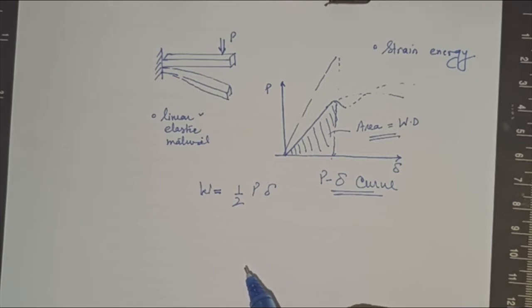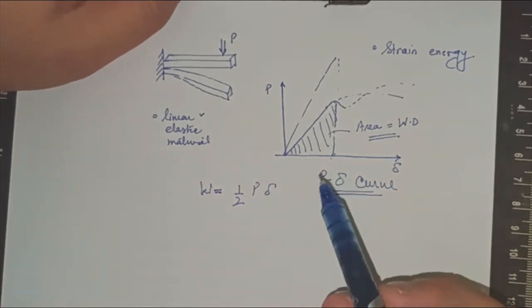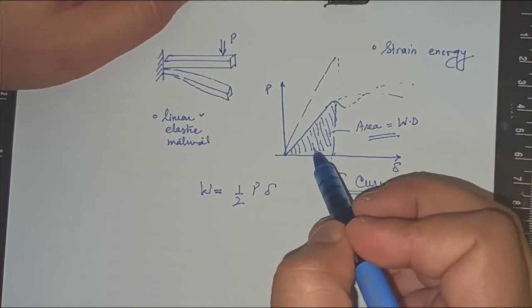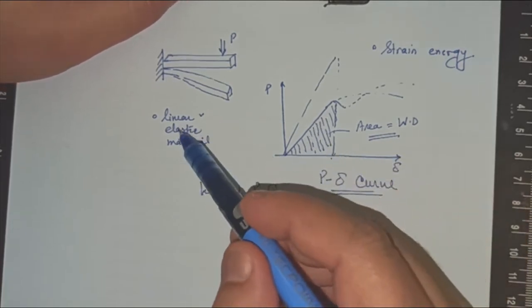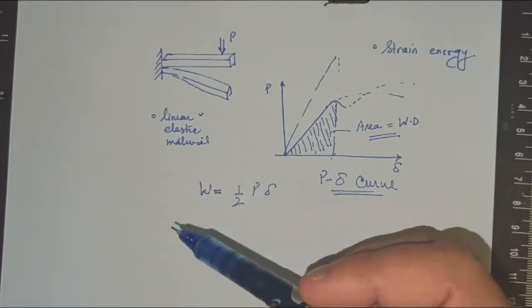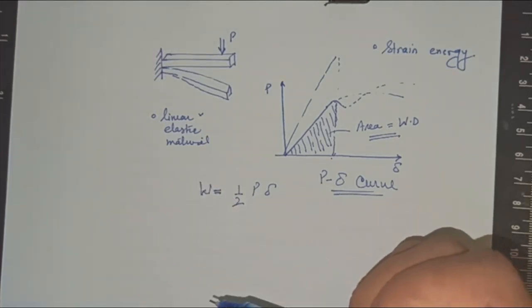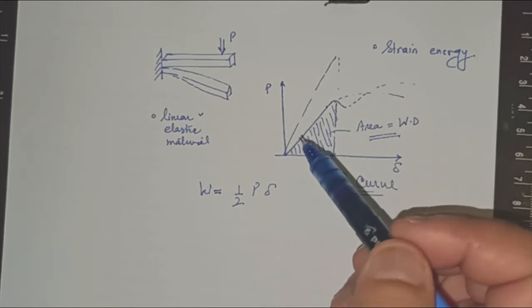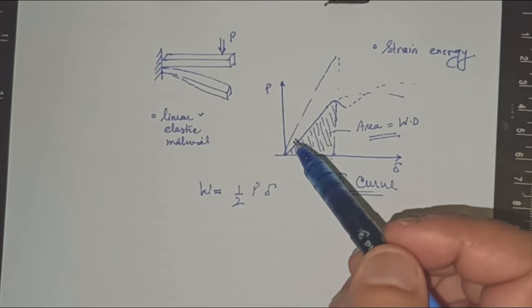Now it's important to see that this area is produced as a result of the linear elastic nature of the material. So the load displacement curve becomes very effective here. With the help of area, we are able to obtain the work from the load displacement curve.